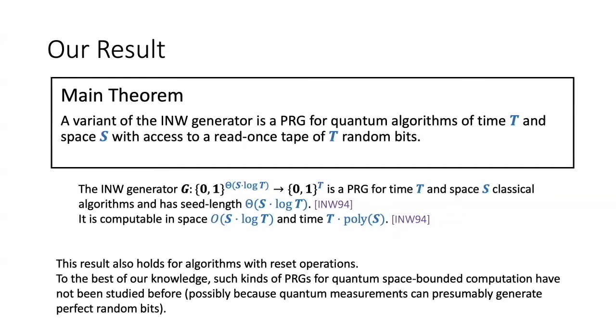To the best of our knowledge, such kinds of PRGs for quantum algorithms that can read random bits have not been studied before, possibly because in most settings, quantum algorithms can generate perfectly random bits. But this relies on them being able to perform intermediate measurements.